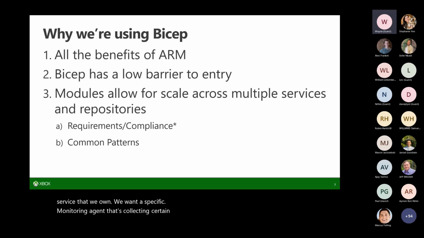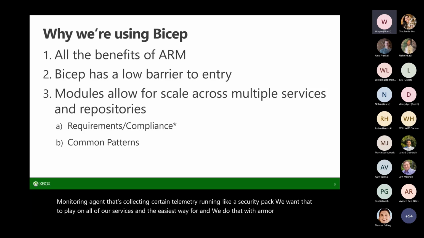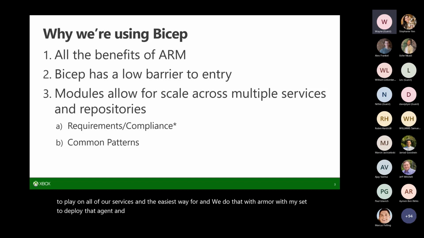We want that deployed on all of our services. And the easiest way, whether we do that with ARM or with Bicep, is to deploy that agent. And with Bicep, it really behooved us to modularize that so that we could replicate it across different services, different repositories.